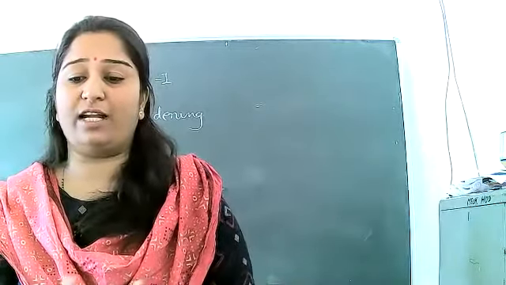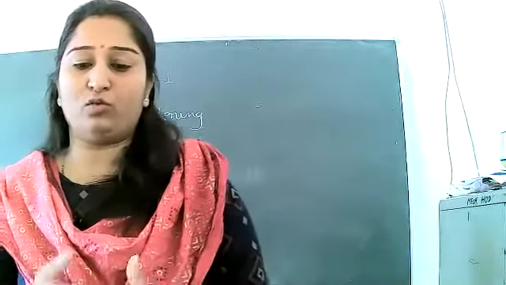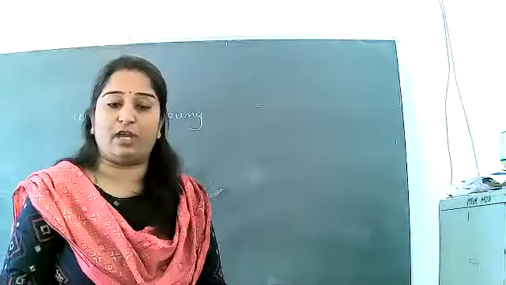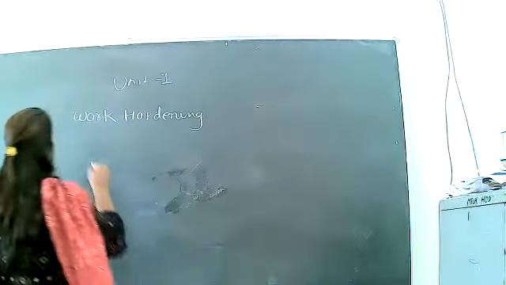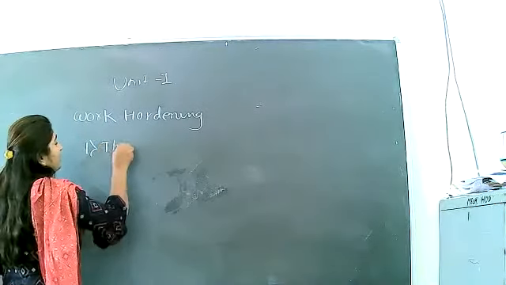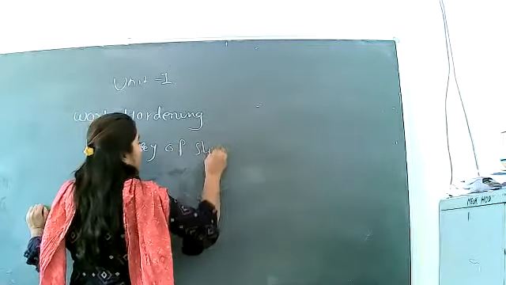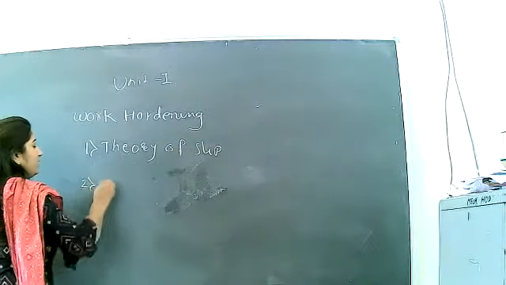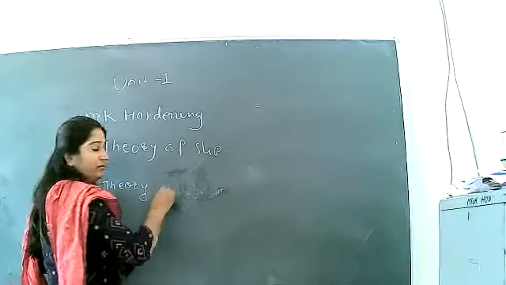Now, this phenomenon of work hardening, strain hardening, can be explained by using two theories: the theory of slip and the theory of dislocation. There are two theories of work hardening. The first one is the theory of slip, and the second one is the theory of dislocation.